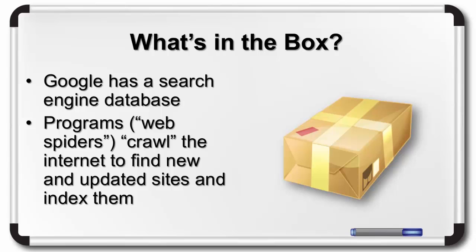Google has an immense amount of servers that store databases. These databases are continuously being updated and added to by programs sometimes called web spiders, which crawl the internet following links. The spiders take content they find, parse it, or split it up into categorizable chunks, and add it to Google's databases, which is also called indexing. When you search Google, you're not actually searching the internet, but you're searching Google's database servers.